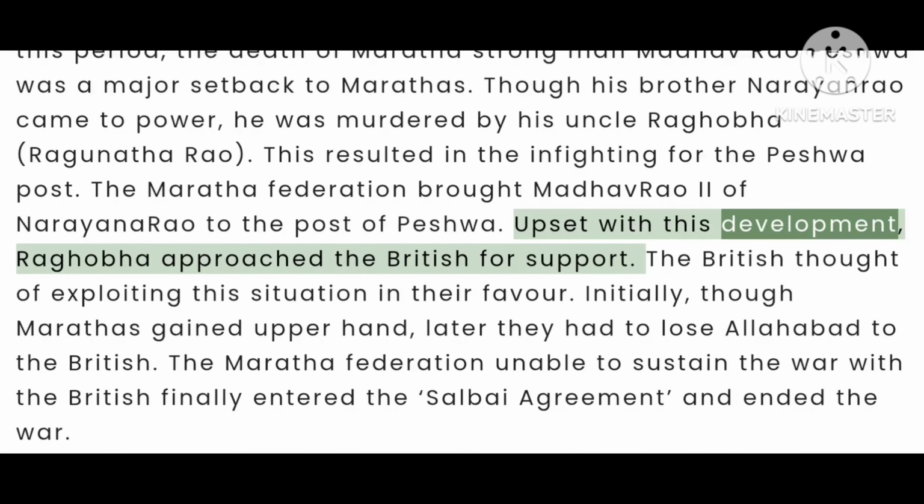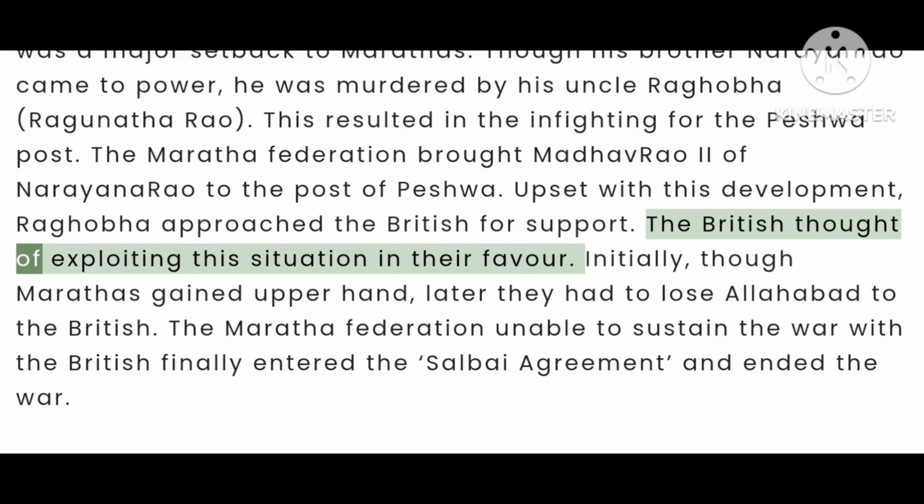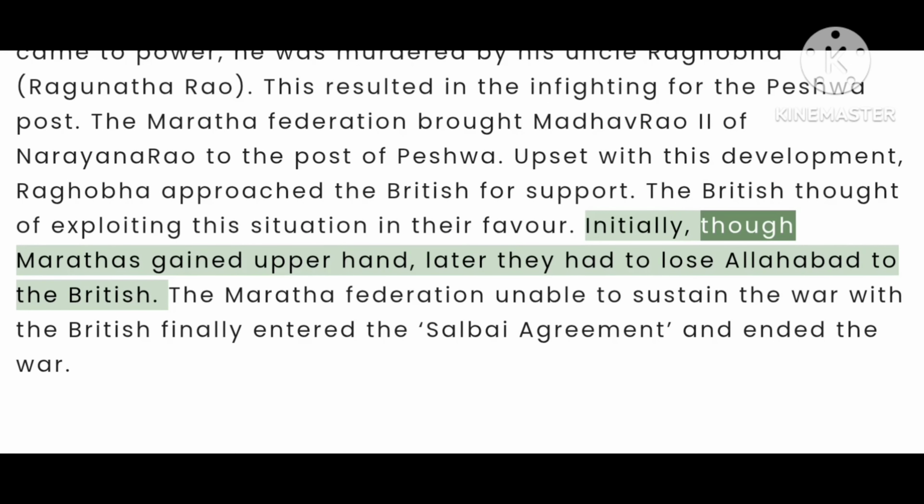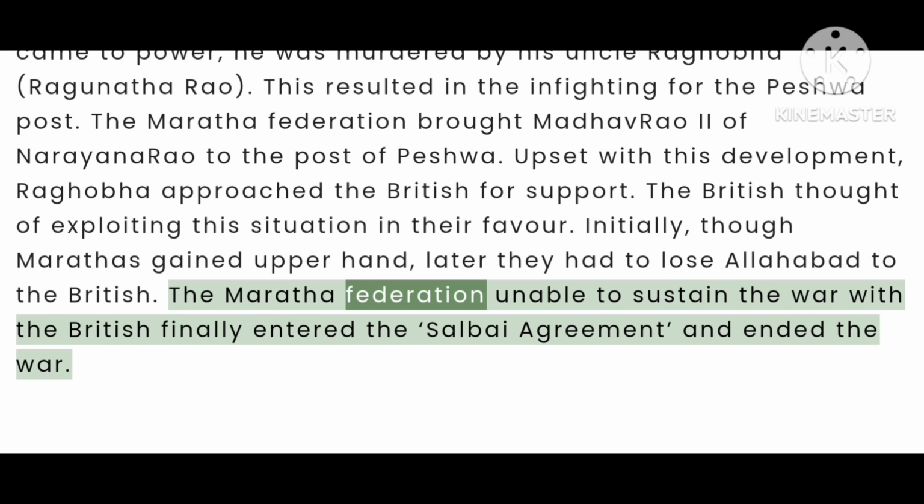Upset with this development, Raghobha approached the British for support. The British thought of exploiting this situation in their favor. Initially, though Marathas gained the upper hand, later they had to lose Allahabad to the British. The Maratha Federation, unable to sustain the war with the British, finally entered the Salbai Agreement and ended the war.